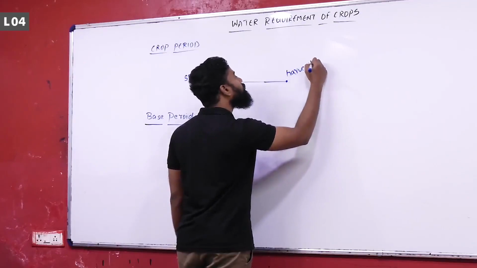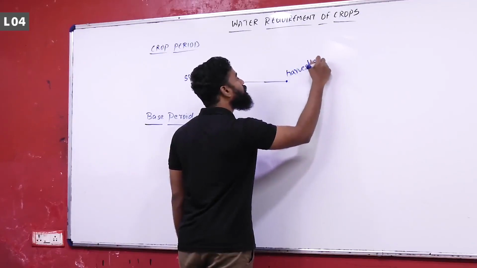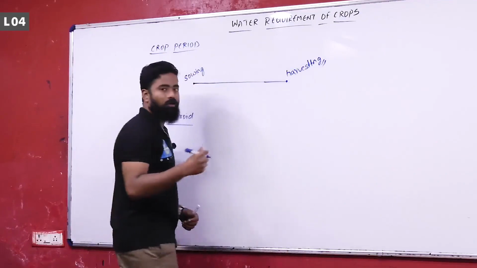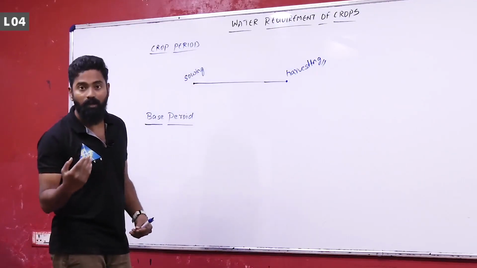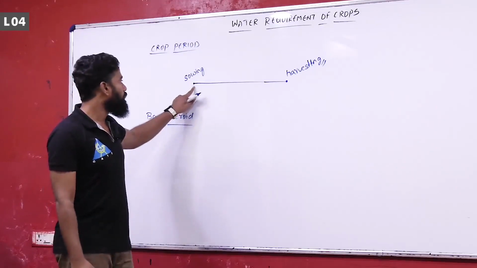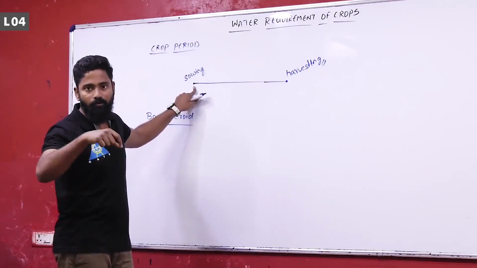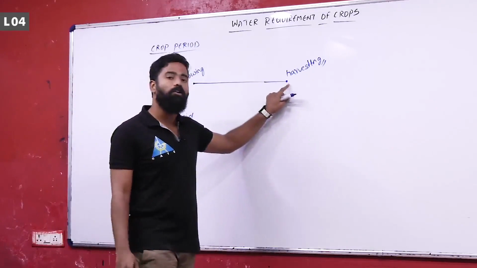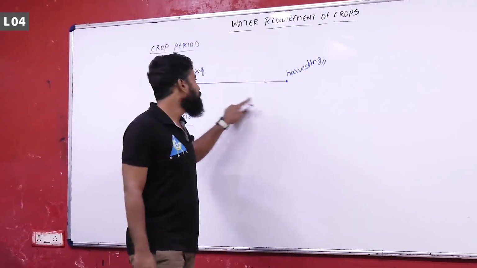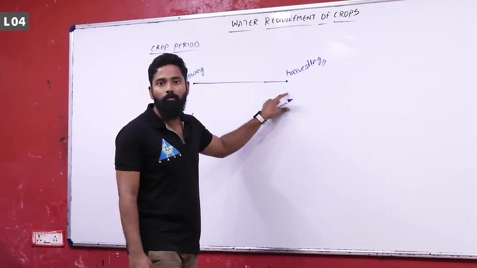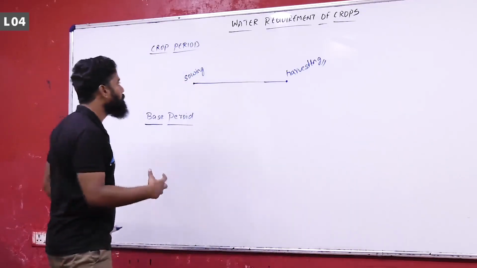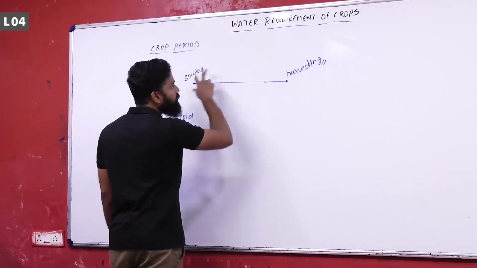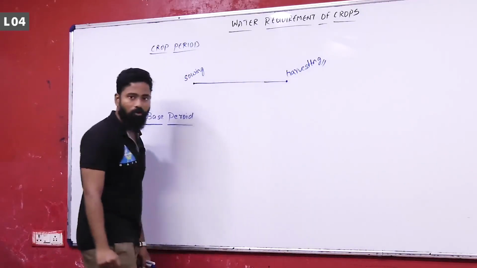Like if I say sugar cane, it's a perennial crop, that is a 365 days crop. So in this January you have sown the seed, in the next January you are harvesting the crop. So this 12 months period is called the crop period for sugar cane. So crop period is the time period from the sowing of the seeds to the harvesting of the crop.